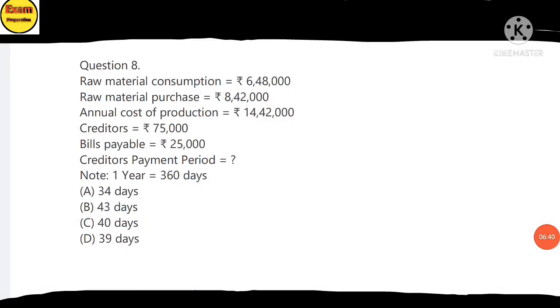Question 8. Raw material consumption is 6,48,000. Raw material purchase is 8,42,000. Annual cost of production is 14,42,000. Creditors 75,000. Bills payable 25,000. Find the credit payment period, taking 1 year as 360 days.